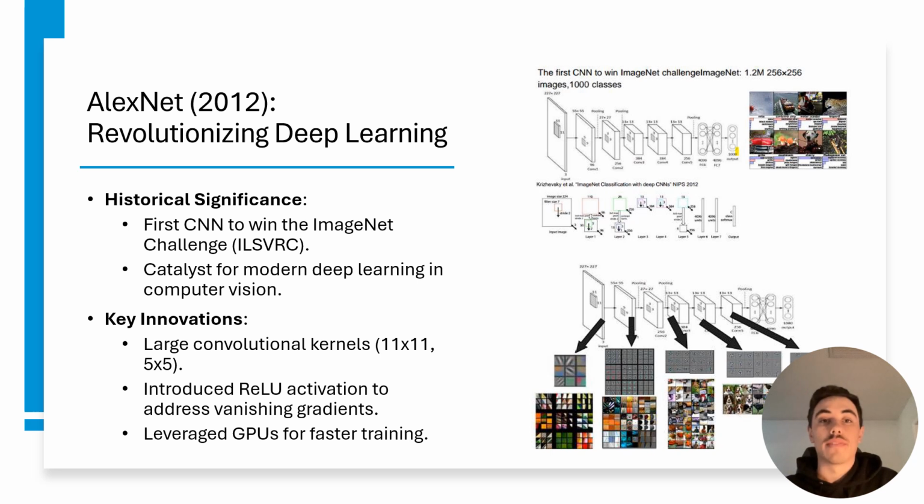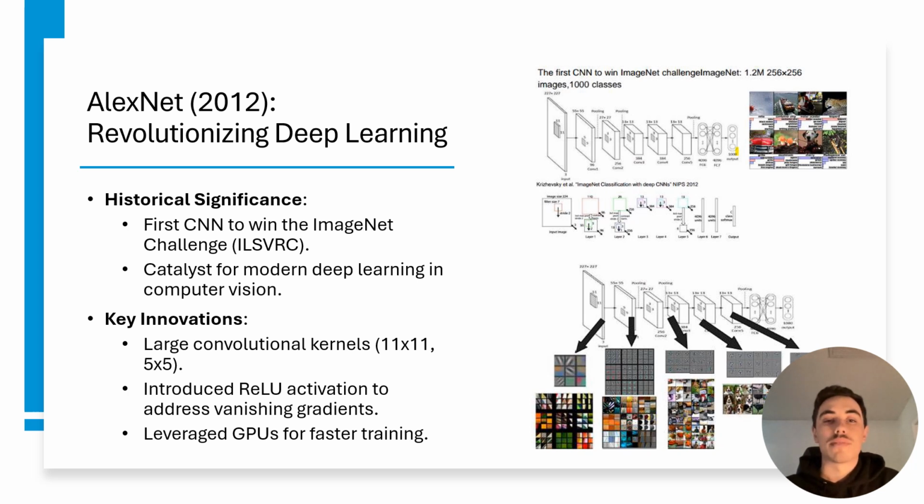AlexNet marked the beginning of the deep learning revolution in computer vision, achieving groundbreaking performance in the 2012 ImageNet Large-Scale Visual Recognition Challenge. This architecture introduced several key innovations, including the use of ReLU activations for faster training, dropout layers to reduce overfitting, and overlapping max pooling to enhance feature extraction. AlexNet's large kernel sizes, specifically 11 by 11 and 5 by 5 convolutions, effectively captured broad spatial patterns in input images, making it a significant improvement over traditional machine learning methods.